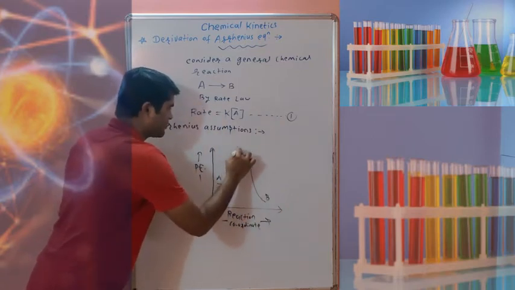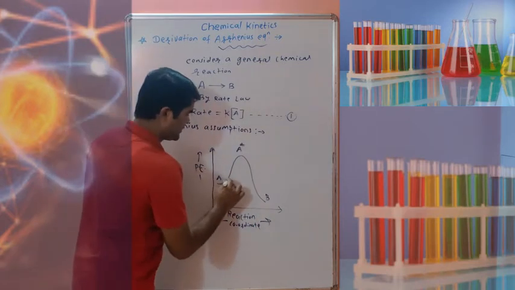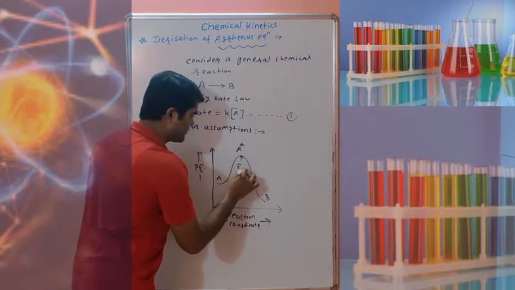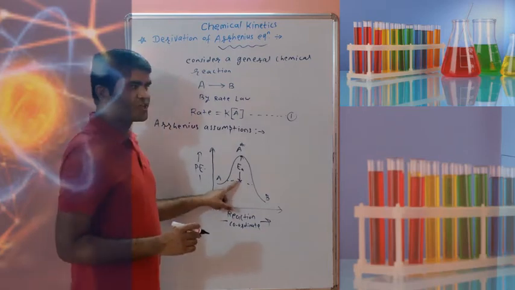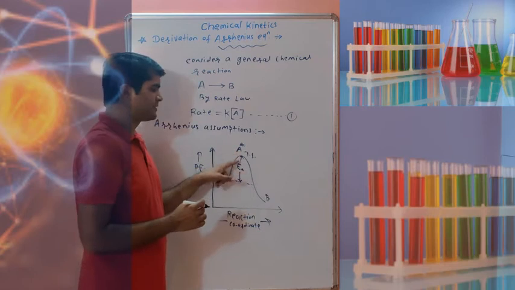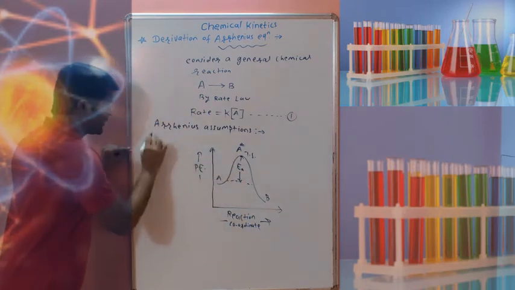A is first converting to A star, and A has to take some energy. The minimum energy required to reach the transition state and form the activated complex is called energy of activation, and this is the Arrhenius first assumption.